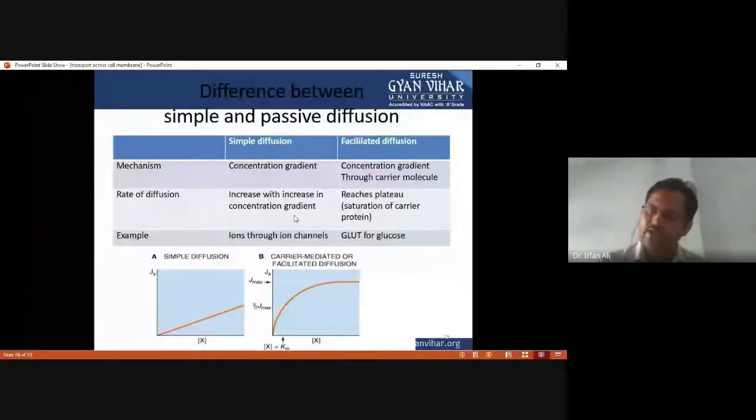So, simple diffusion is like ions through an ion channel, and facilitated diffusion is like glucose transport through the glucose transporter.